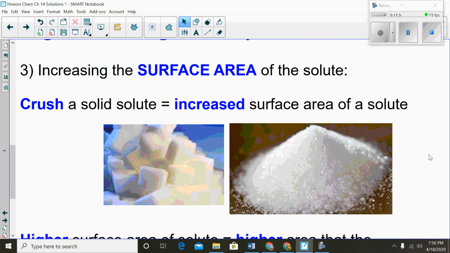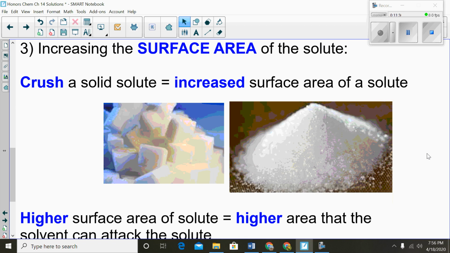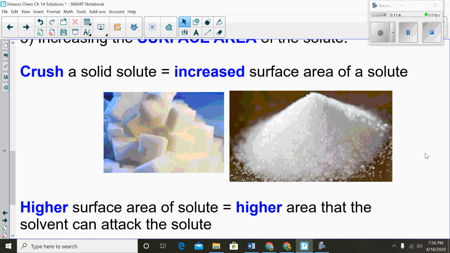And then increasing the surface area of the solute. If you crush a solid solute, you increase the surface area of that solute. And what happens then is that a higher surface area of the solute equals a higher area that the solvent can attack the solute.